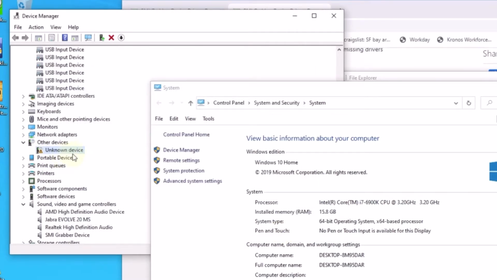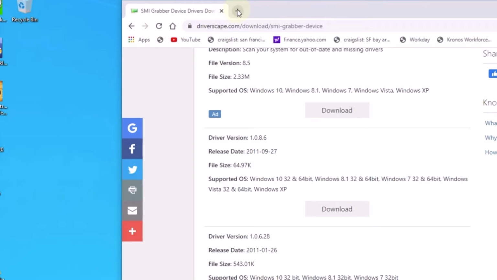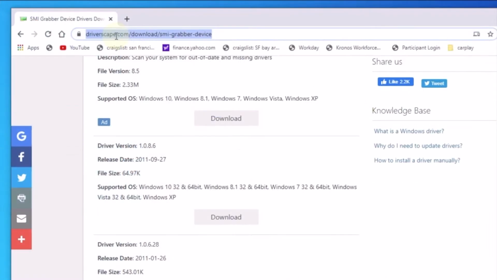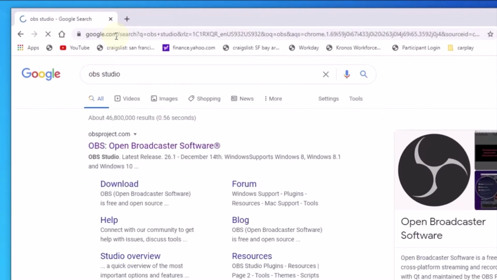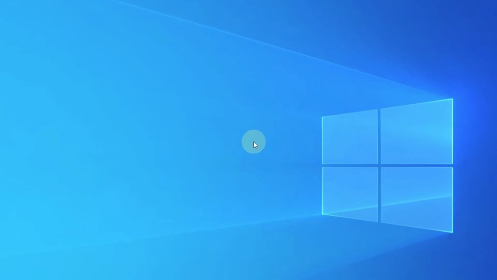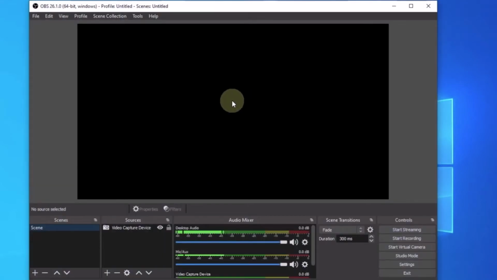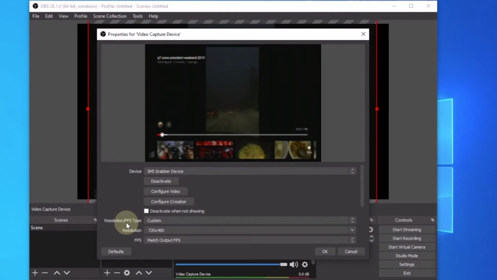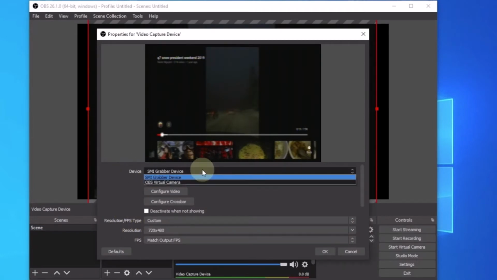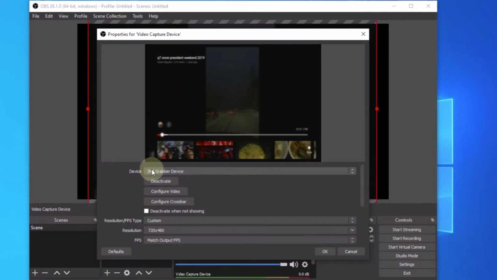I already installed it, so the next thing you want to do is get OBS Studio. So you're going to open it up. Now you're going to hear the echo. What you're going to do is go to the source and the device, and select SMI grabber device.